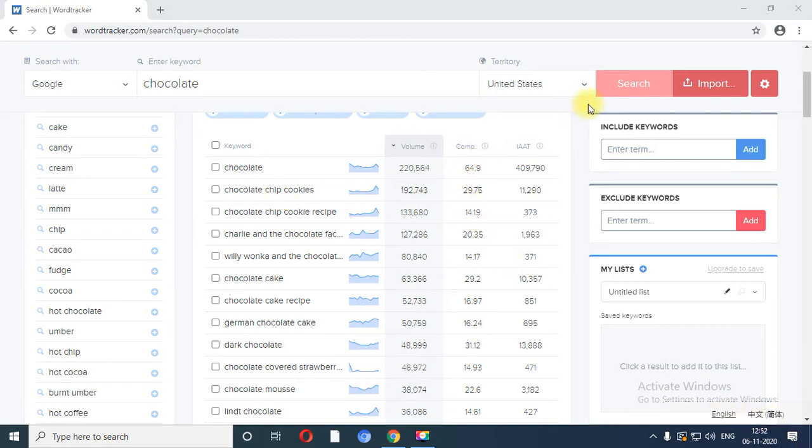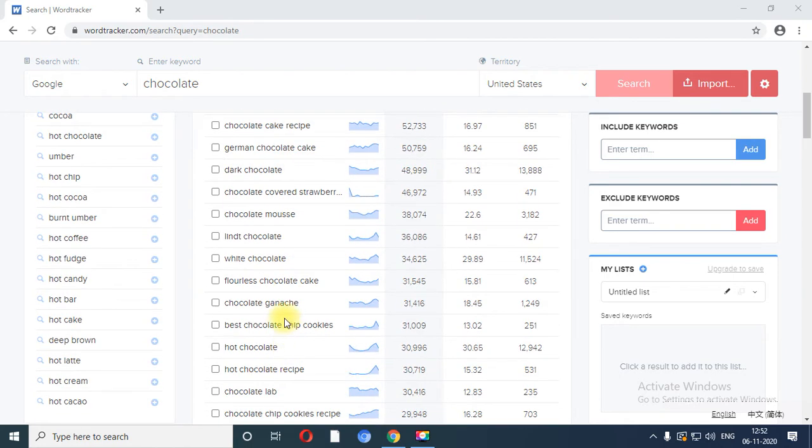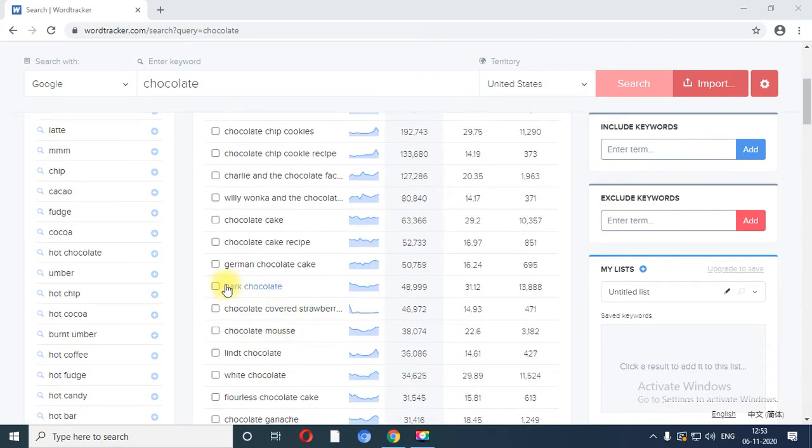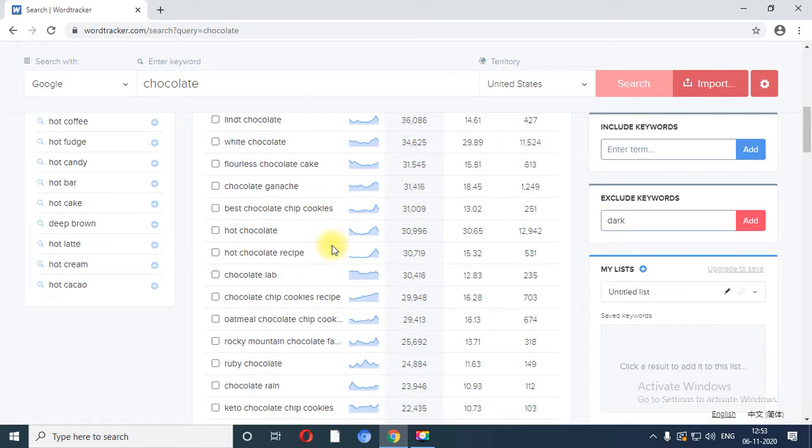So this is the GUI of Word Tracker, and over here for the search term you have a list of keywords which is related to chocolate, right? So it will bound two keywords. Now see, suppose I don't want to see the output which is related to the dark keyword, so I can exclude that search term.